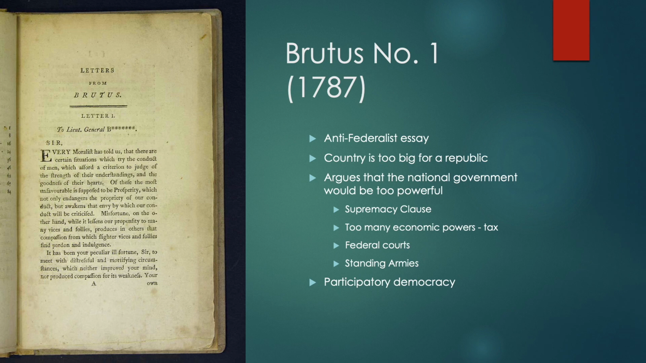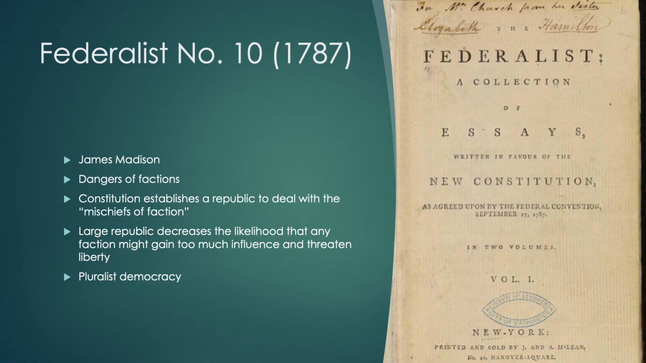They cite the Supremacy Clause. They argue that there's too many economic powers given to the new central government. Noteworthy is the power to tax. They said that federal courts could be used to weaken the rights of the people in the states, and they have a problem with standing armies, which was not uncommon at the time. They're advocating for more of a participatory democracy.